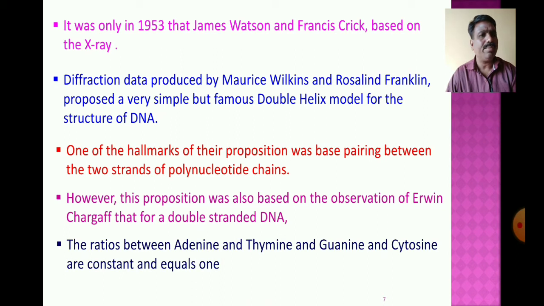That is known as the ratio between the purine bases and pyrimidine bases. The ratio between the purine and pyrimidine bases is constant and equal.